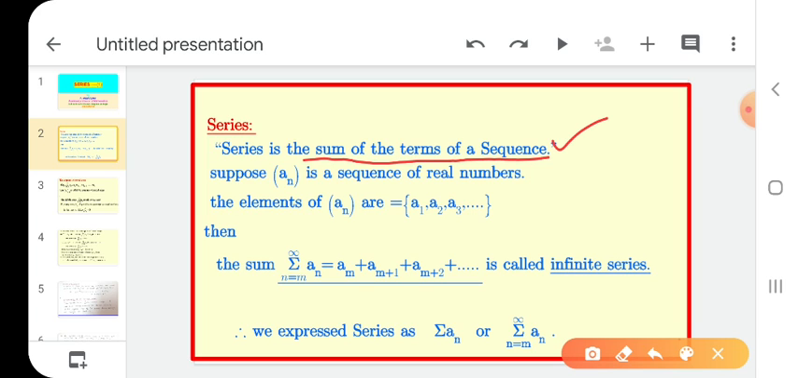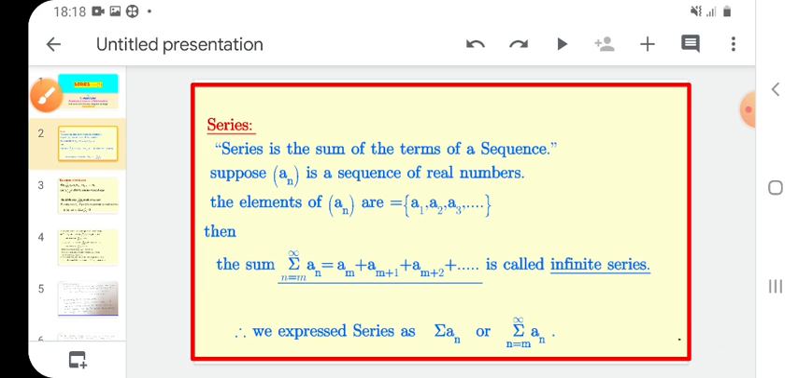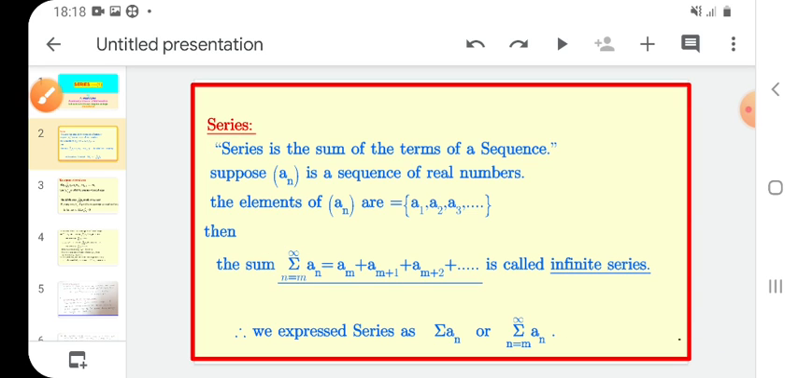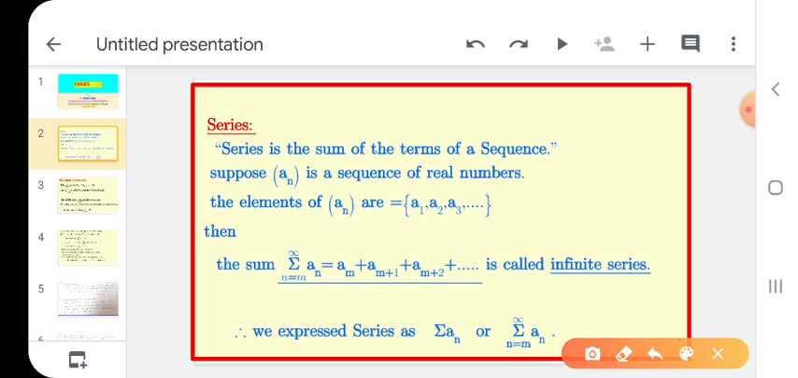See here, let an be a sequence of real numbers. The elements of an are a1, a2, a3 and so on. Then the sum. How can we denote the sum? Summation. Summation means sum. Then the sum, summation n equals m to infinity of an equals am plus 1 plus am plus 2 and so on, like this. Here we take the value of n from m to infinity.